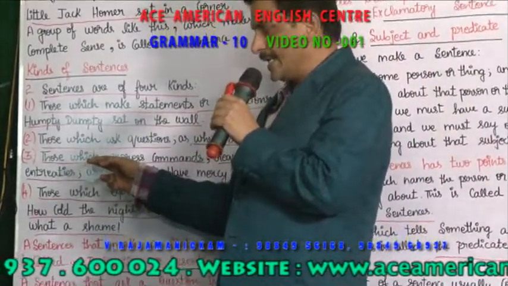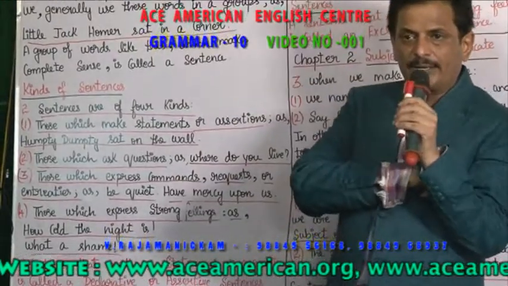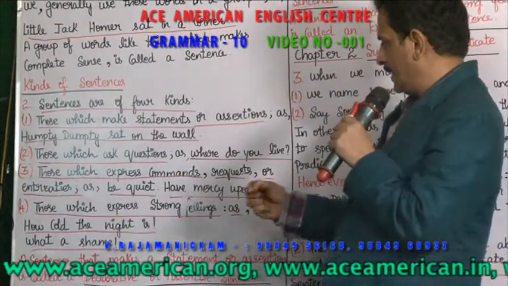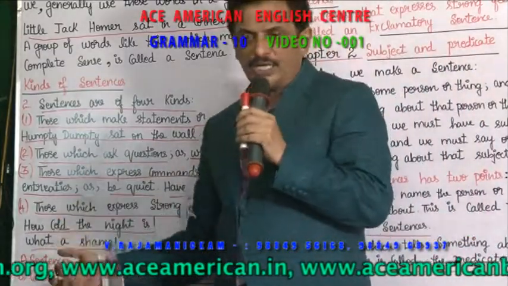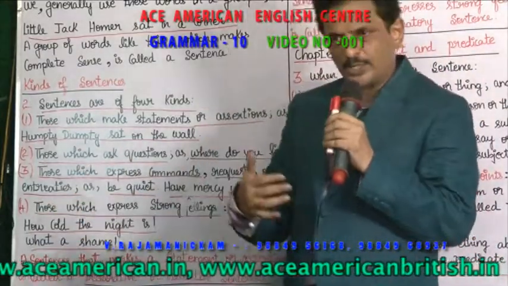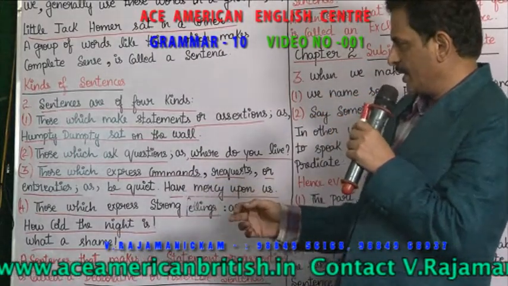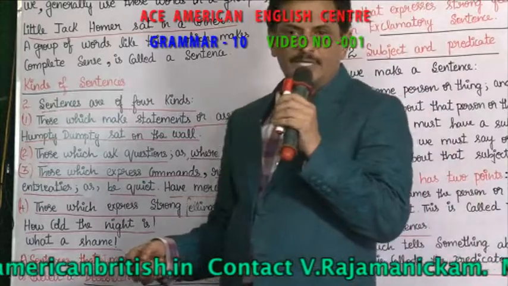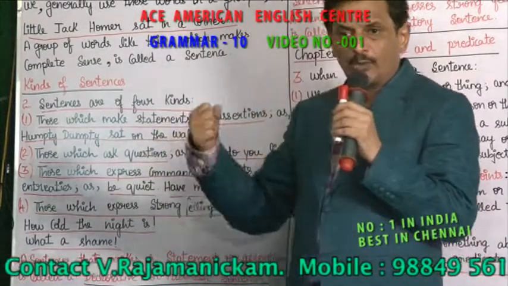The third type of sentence is one that expresses commands. Commands means ordering, you are ordering somebody. Request, you are requesting somebody. Entreaty means you are requesting very humbly, like "Be quiet" or "Have mercy upon us." This is another type of sentence. So statement, question, then ordering or requesting.